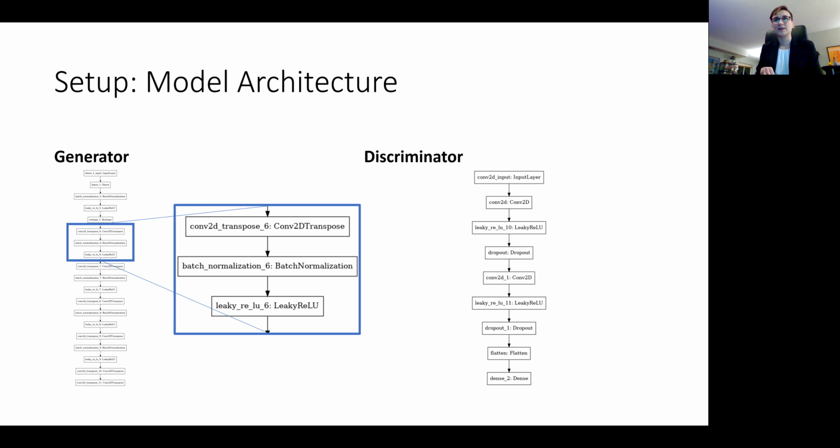So here are the architectures. As I described, I had to add some layers to the generator. I know that's kind of hard to read, but the fundamental unit here that we're looking at is a transpose convolution. So upsampling instead of downsampling, followed by batch normalization and a rectified linear unit layer. And then, as I mentioned, the discriminator is just a standard classifier.